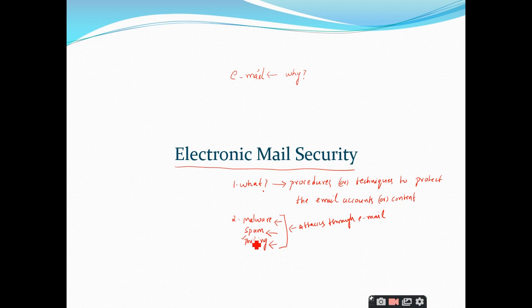Recipients means the users, people like us, right? They attract the recipients and can gain the sensitive information. Whatever information we send, they can get access to it, and they can also send hyperlinks, as we have discussed, and install malware whenever you click on the hyperlink.